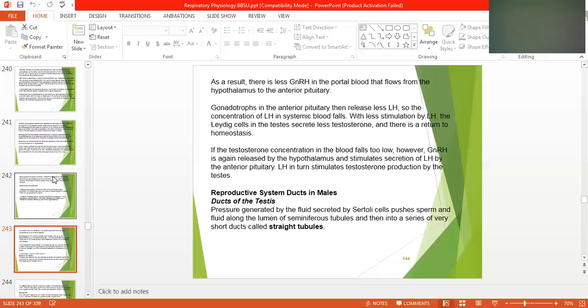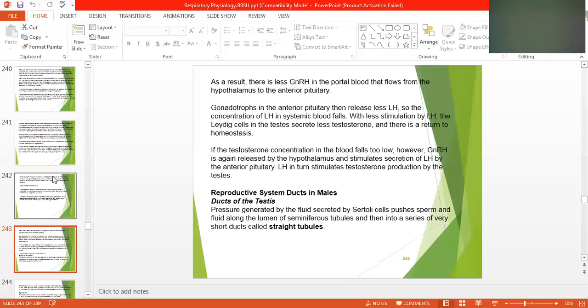With less stimulation by LH, the Leydig cells in the testis secrete less testosterone, and there is a return to homeostasis, meaning a return towards balance. So if there is an excess function of the male hormones, it has to be controlled through the pituitary and gonadotropin releasing hormone.